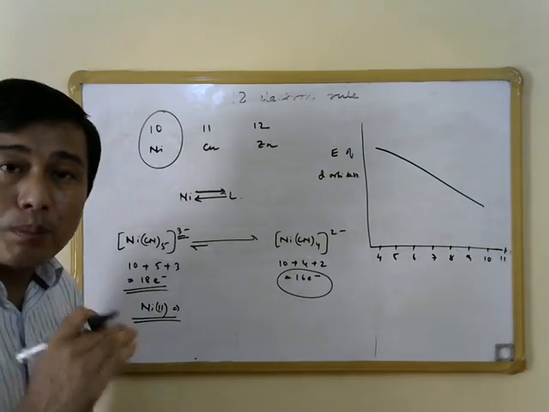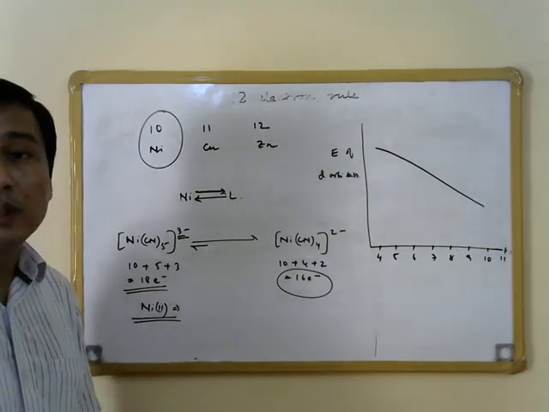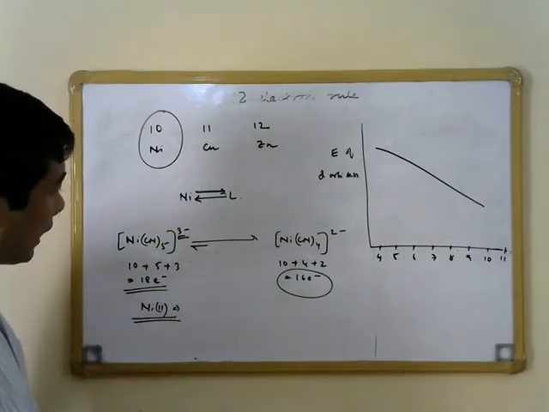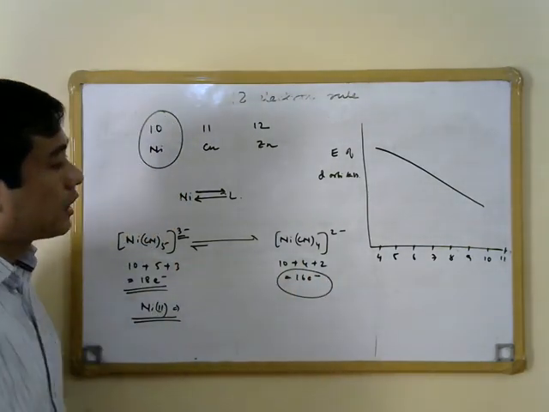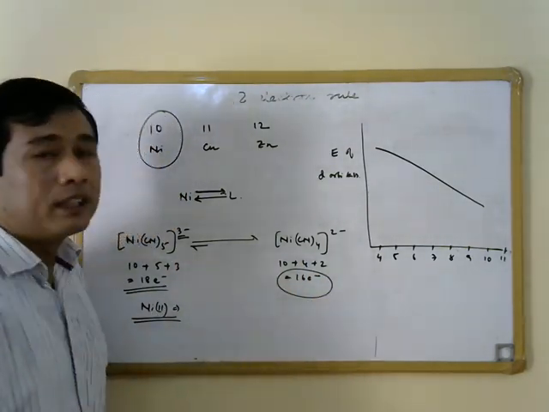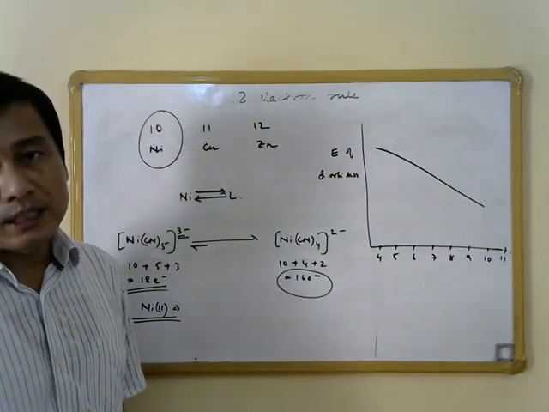The extent of pi back donation in this case is going to be even less, and that is why we see that the equilibrium is now shifted towards the right hand side, or towards the 16 electron species